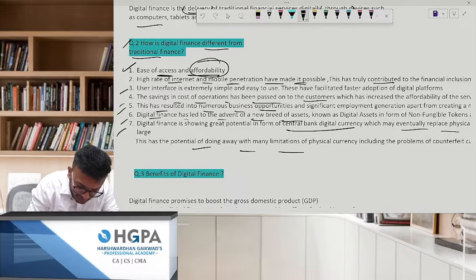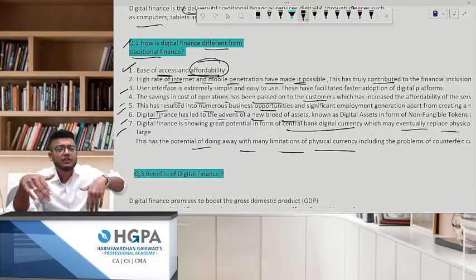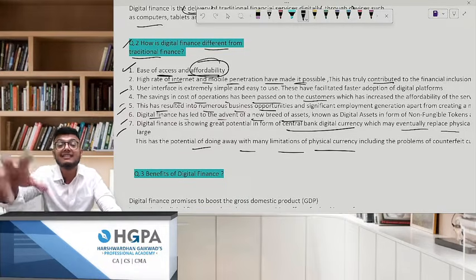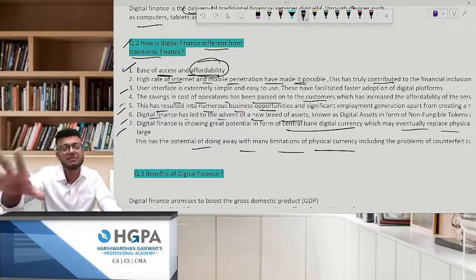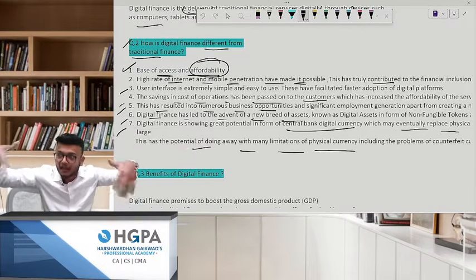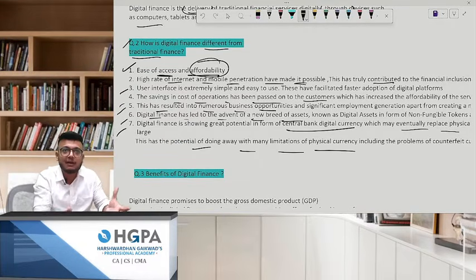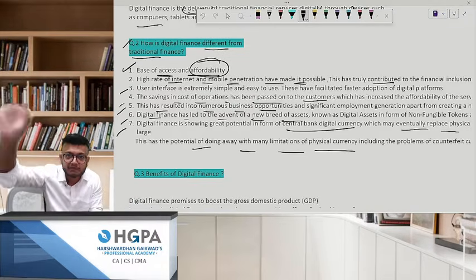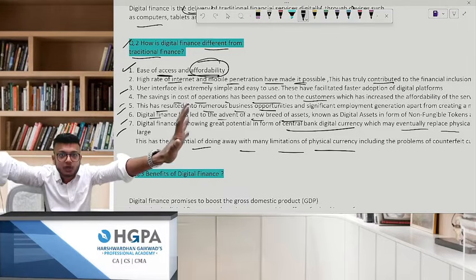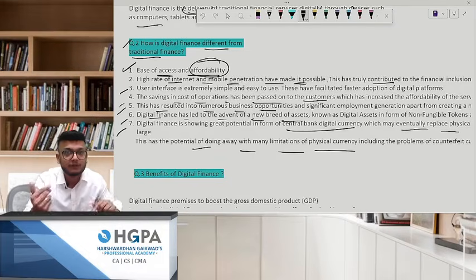Potential of doing away with many limitations of physical currency. There are a lot of limitations here. What? Paisa got towed. So, I jumped into a swimming pool with my wallet. Money gone. This does not happen in digital currency. Okay, that's another story. If your phone gets in the water, that's a different thing. But still, your information is saved. It is saved on virtual servers, cloud. Even if your mobile goes in that swimming pool, your money is not gone. Your money is kept where? In a digital locker, digital servers, on cloud. That is not going to wash out. It is going to remain there only. But what if you jump with your wallet with hard money in your wallet? Everything is going to go.